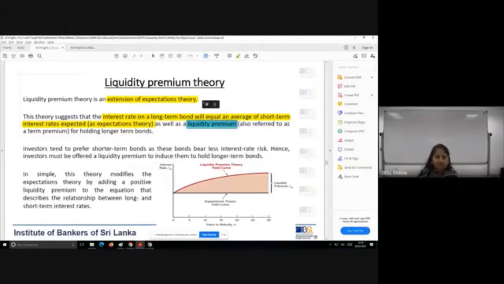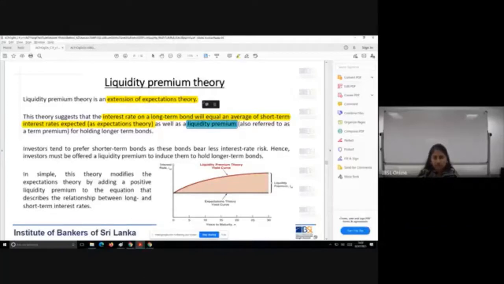And why have they priced it at 10%? Because the average of all the short-term interest rates comes to 10%, and therefore it's priced at 10% based on the expectations theory. And now you're saying, okay, average of all the short-term interest rates, true, but I am going